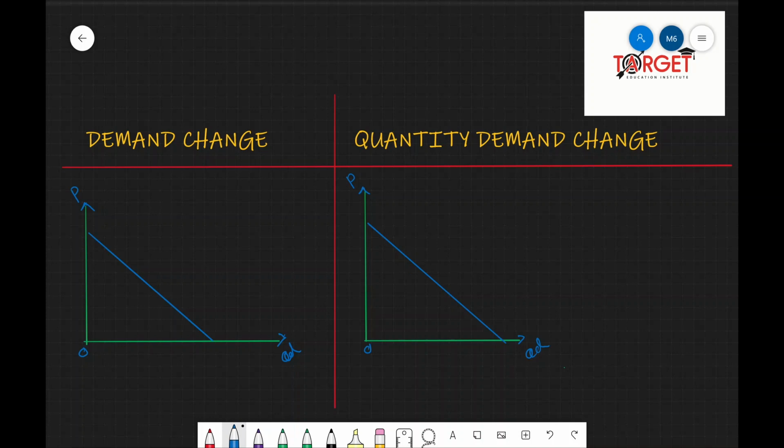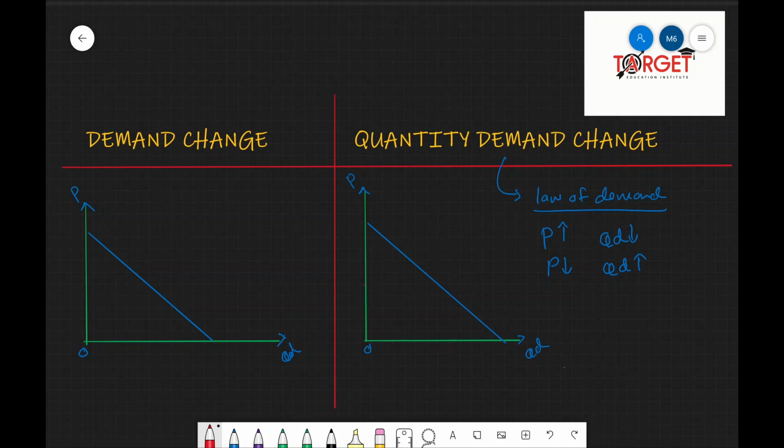The term change in quantity demanded simply reflects the law of demand. So what does the law of demand say? The law of demand says the price of a certain good and the quantity demanded have an inverse relationship, which means when price increases, quantity demanded decreases, and when price decreases, quantity demanded increases. So the law of demand, or the change in quantity demanded, could be illustrated using the initial demand curve. Very important, it could be illustrated using the initial demand curve. There won't be a shift of the demand curve, only the points would be shifting.